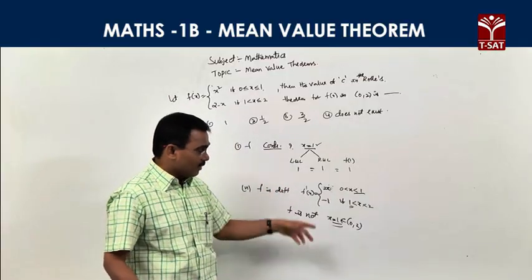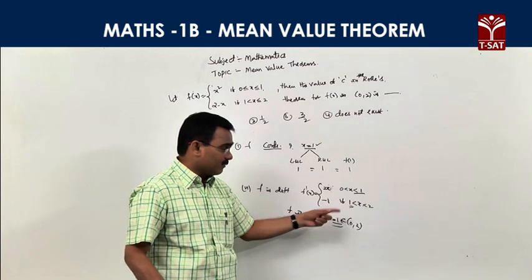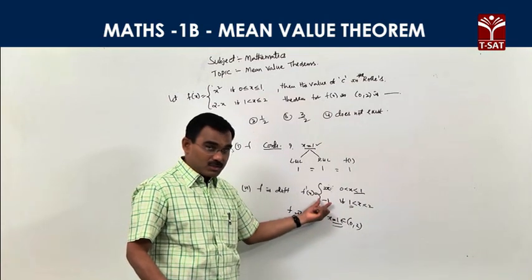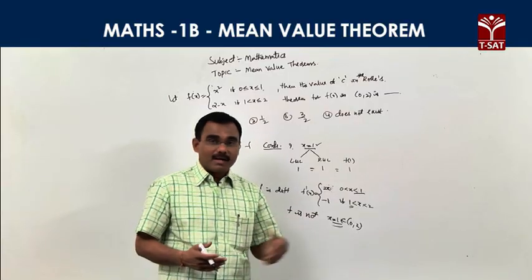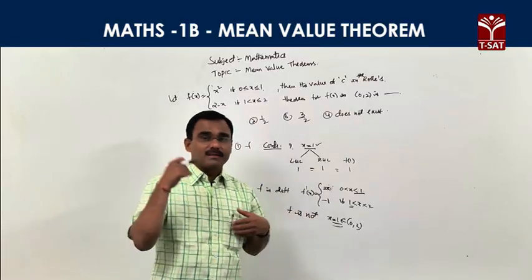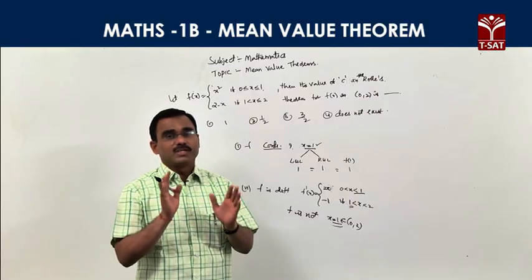Check at x equal to 1. The left hand derivative at x equal to 1 is 2 and the right hand derivative at x equal to 1 is minus 1. Both are not equal. That's why f is not differentiable. Not differentiable at a single point means not differentiable on the entire interval. That's why Rolle's theorem is not applicable, and c does not exist.